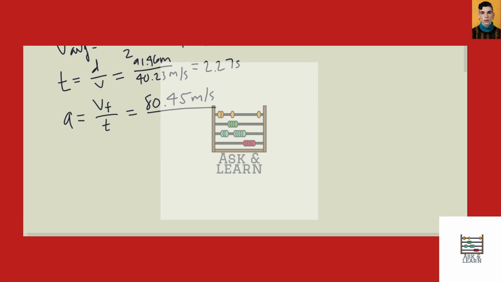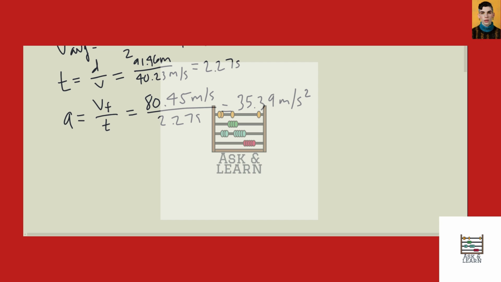And our time, 2.27 seconds. And this comes out to 35.39 meters per second squared.